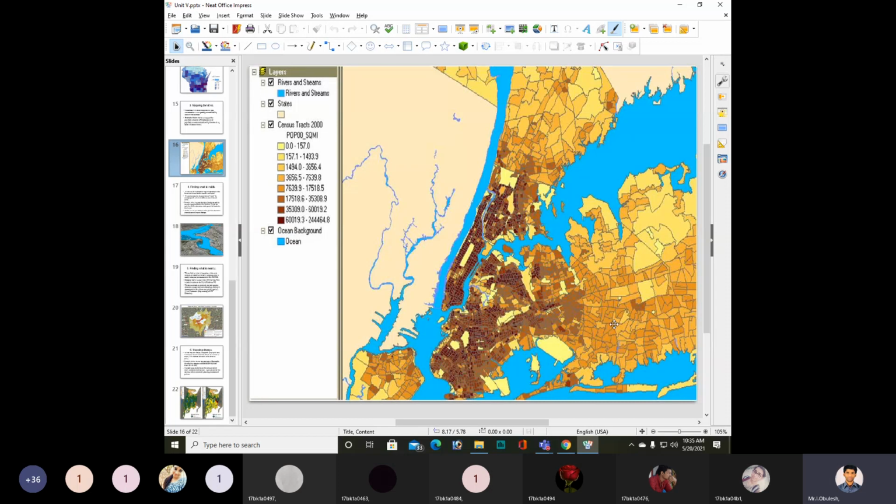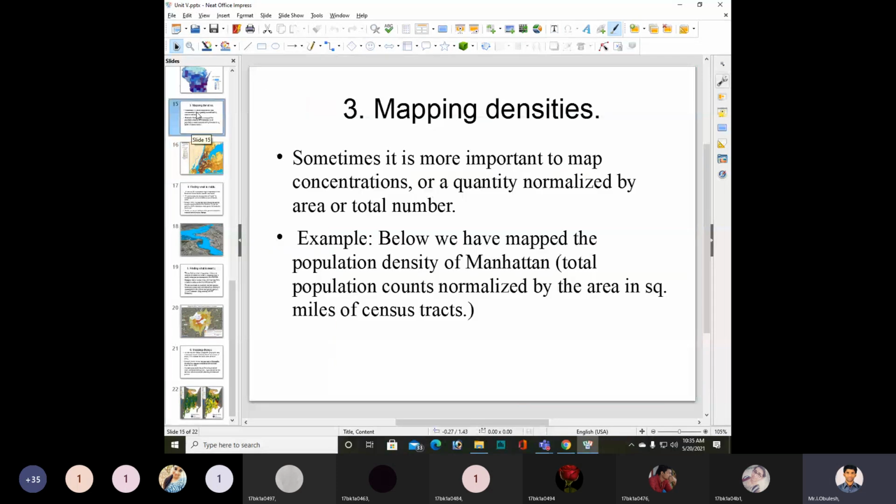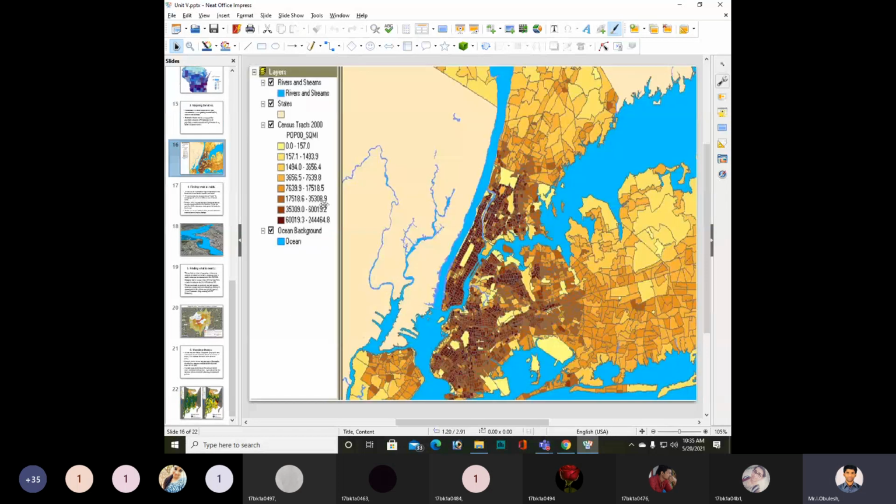Here we have yellow, right? This yellow indicates the population per square mile of census tract. This indicates 0.02 to 157 people per 1 square mile.